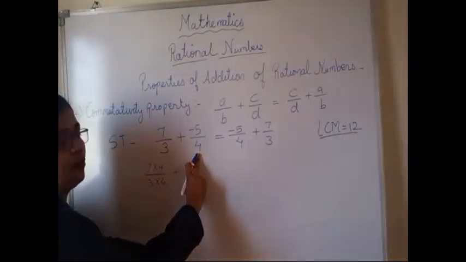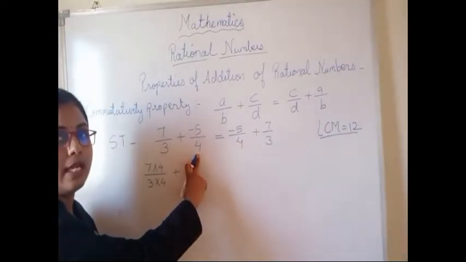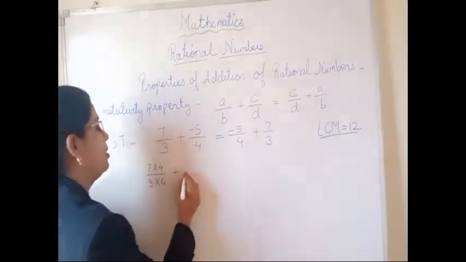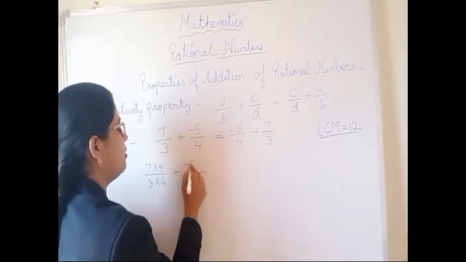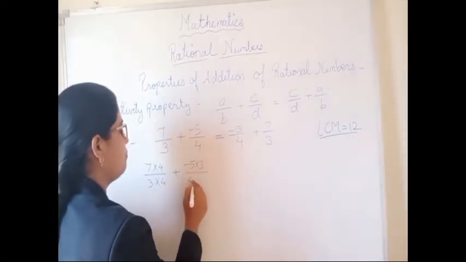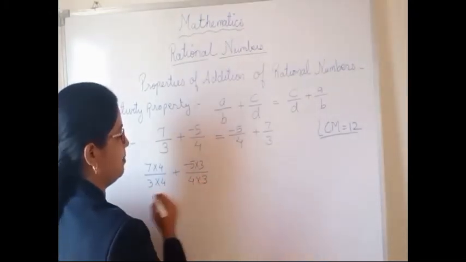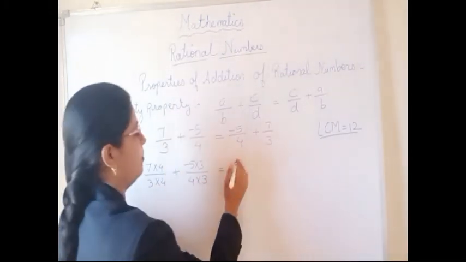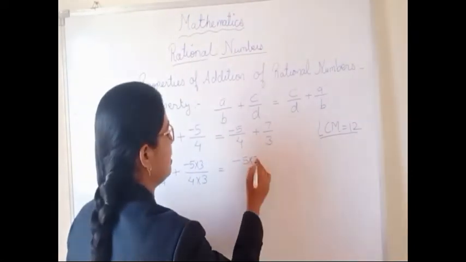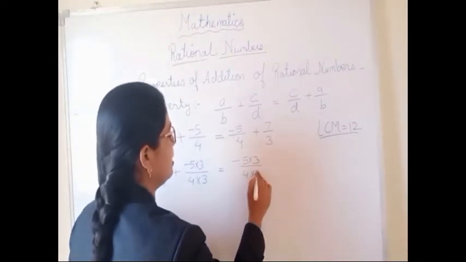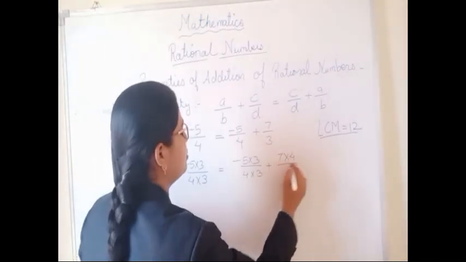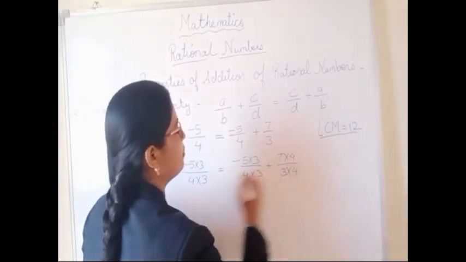Now here with 4, which number will I multiply to get 12? 3. Okay, so negative 5 multiplied by 3, 4 multiplied by 3. Same way here also the LCM will be 12. So negative 5 multiplied by 3, 4 multiplied by 3, plus 7 multiplied by 4, 3 multiplied by 4.